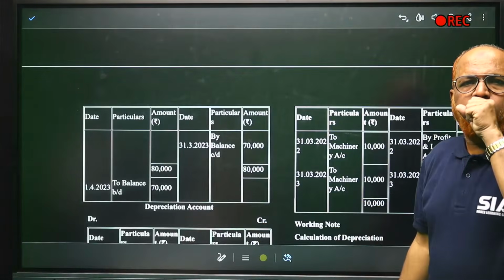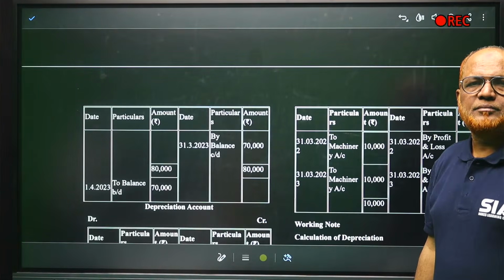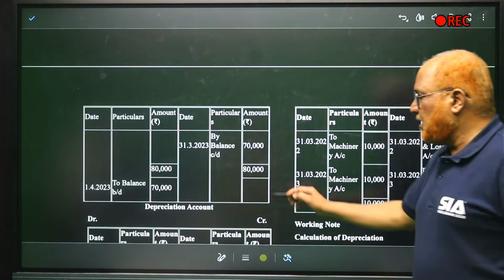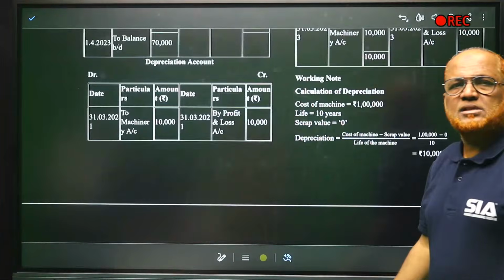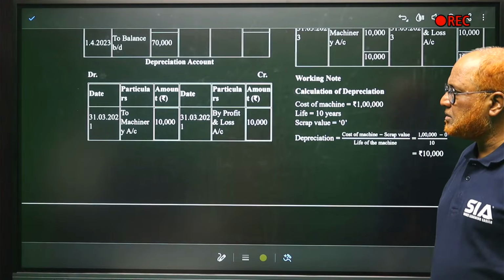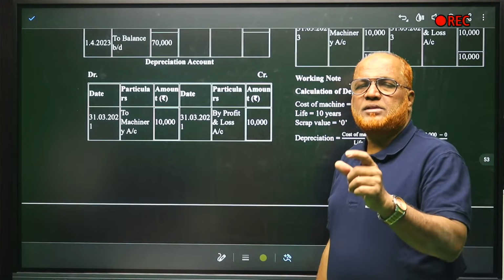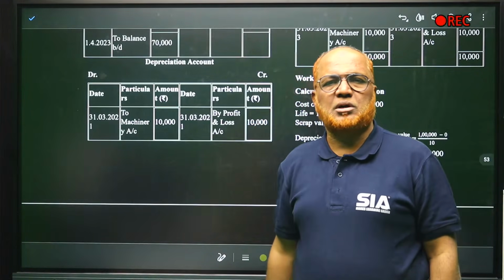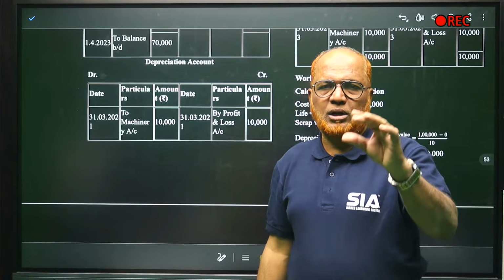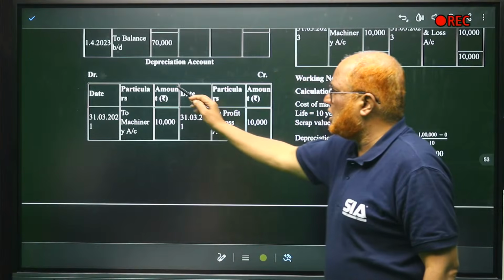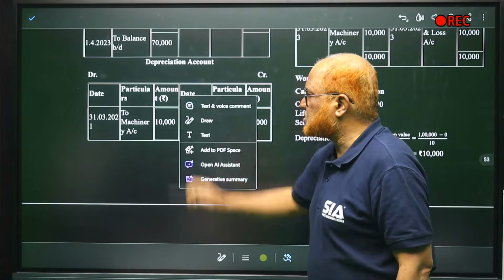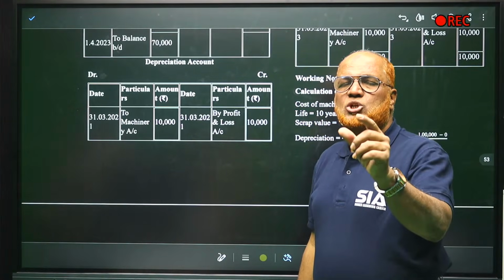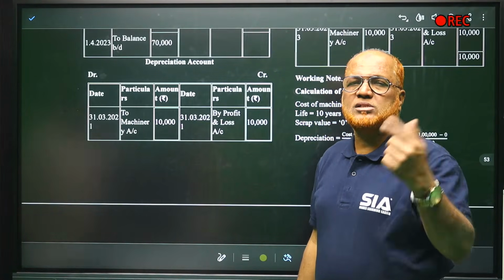That's all. One account we have prepared, that is, sorry, machinery account. Secondly, it is asking you to prepare depreciation account. Right? Every year, depreciation entry will be depreciation account debit, machinery account credit. So depreciation debit side to machinery 10,000. First year. First year completed. And every year depreciation should be transferred to profit and loss account.